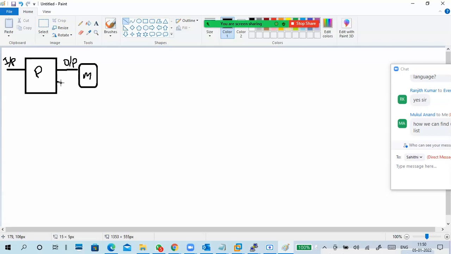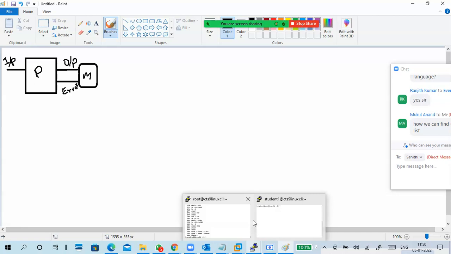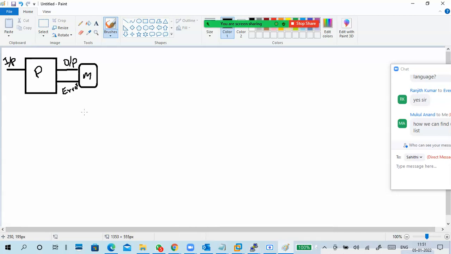And sometimes it generates errors also. Last time we gave a find command, it was generating output and error. Sometimes it generates errors only.